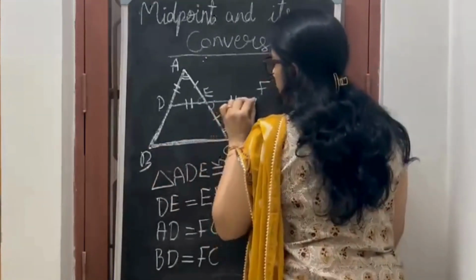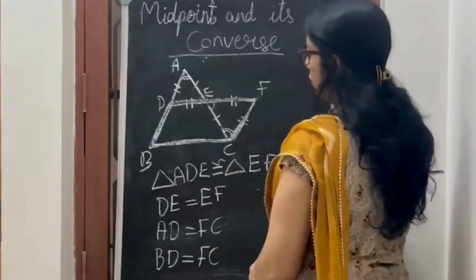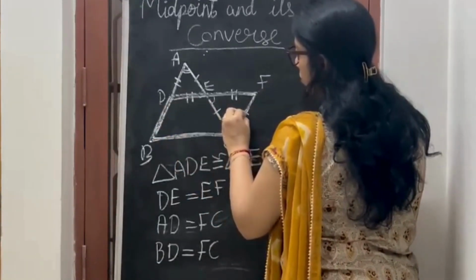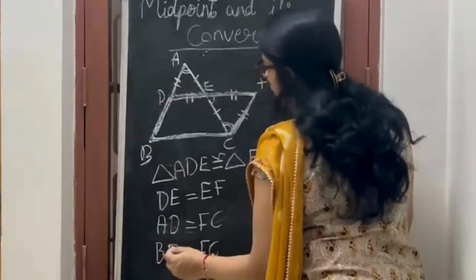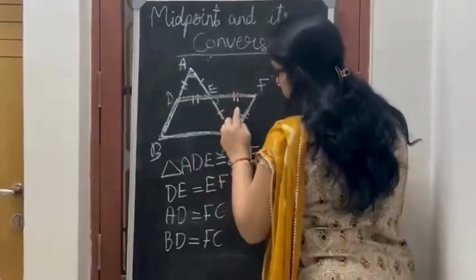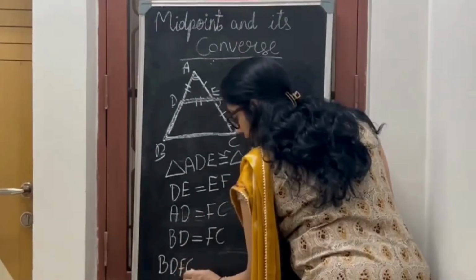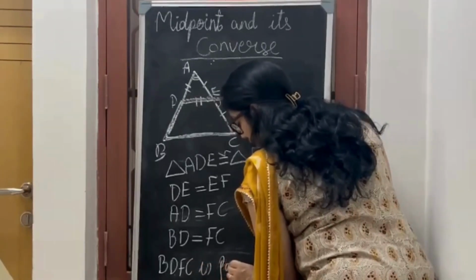And this completely becomes one parallelogram. So now I prove it's a parallelogram. Why? Because these two are equal to each other and these two are equal to each other. So I can say now BDFC is a parallelogram.